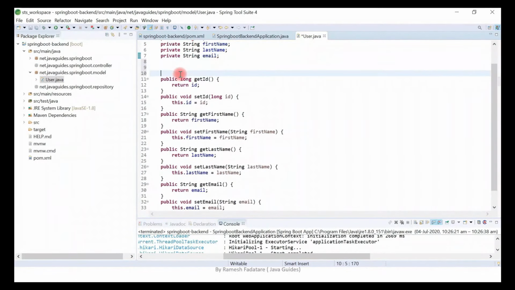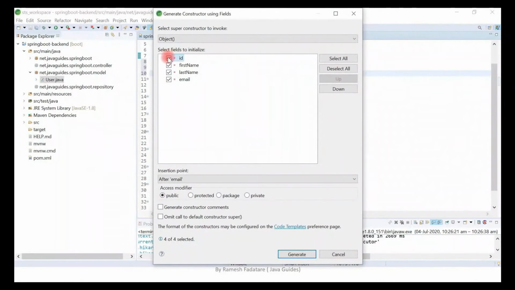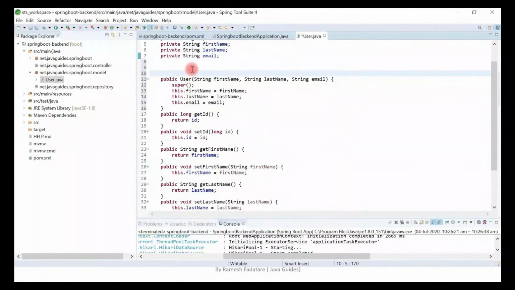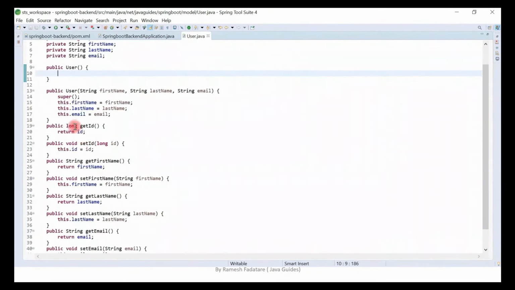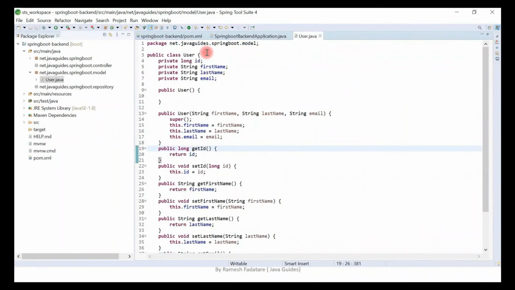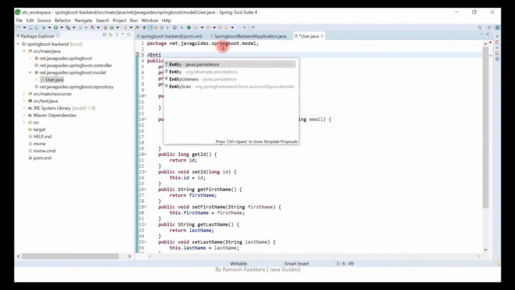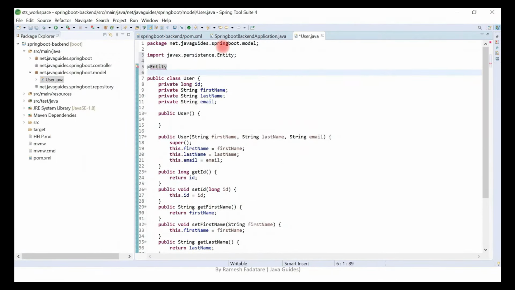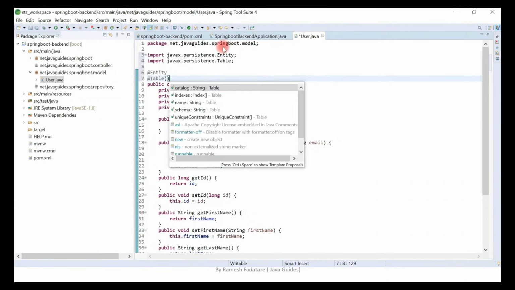And let's also create a constructor here. And let's create a default constructor. Alright, so this is a simple Java class. Let's make this Java class a JPA entity by adding JPA annotations. Let's use the @Entity annotation and the @Table annotation, and let's give a name to the table.